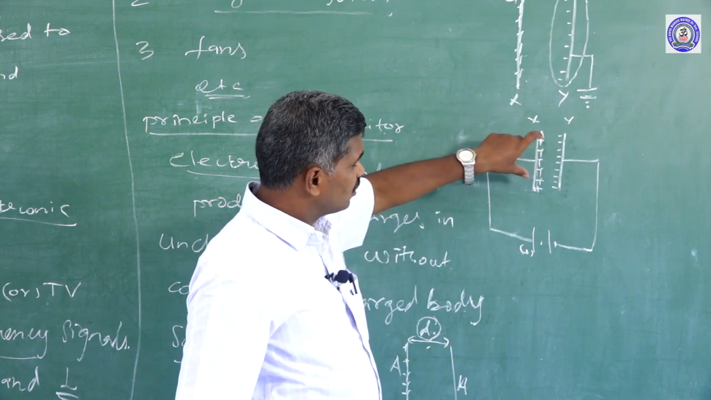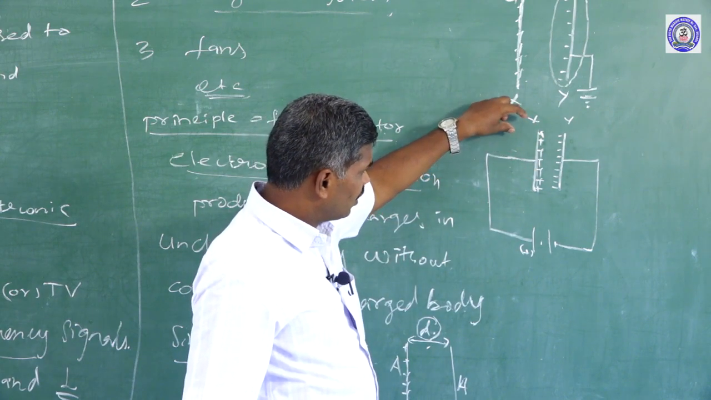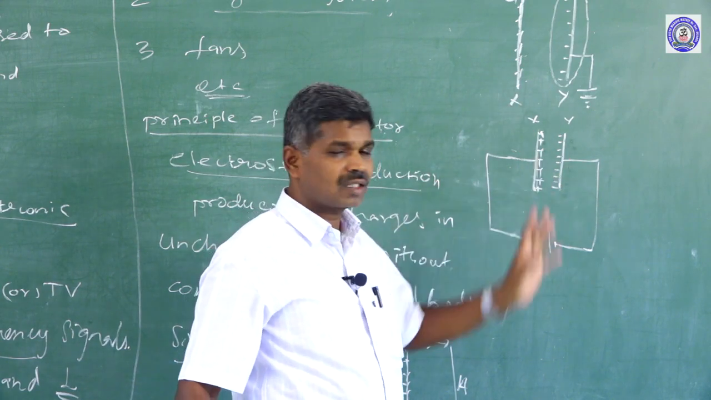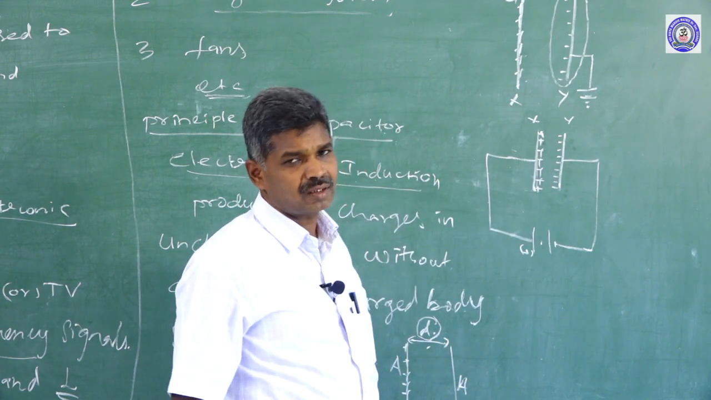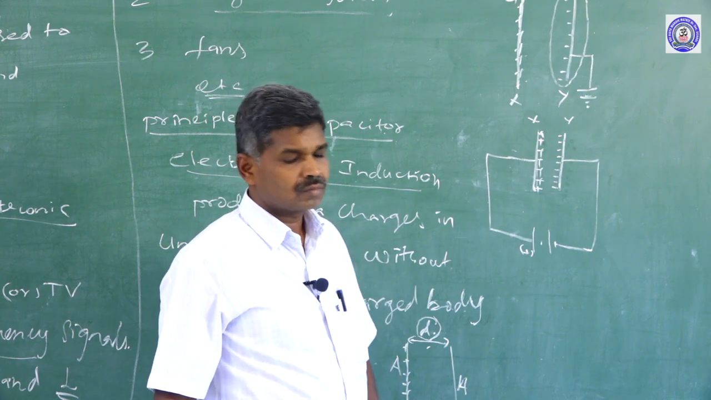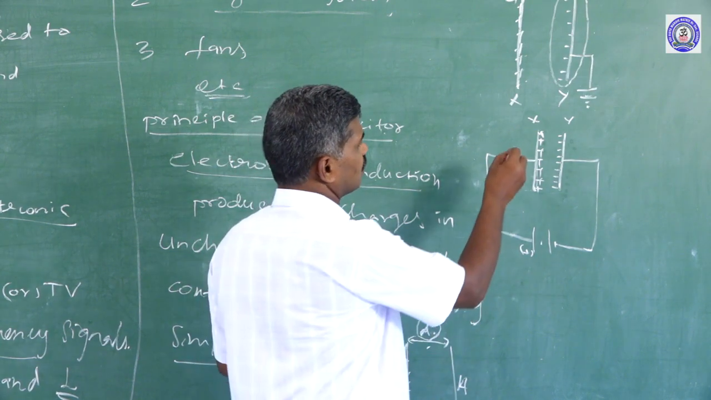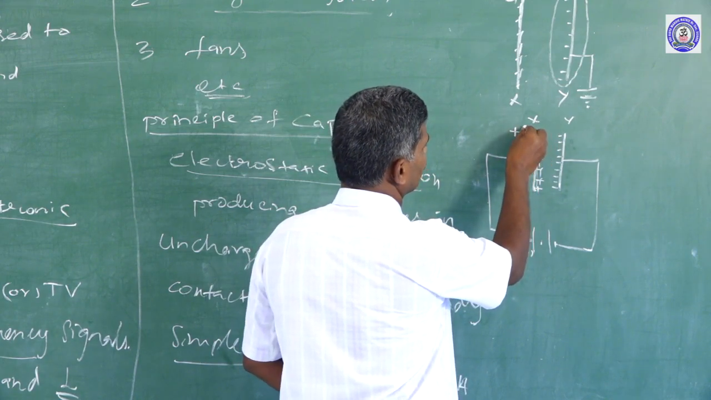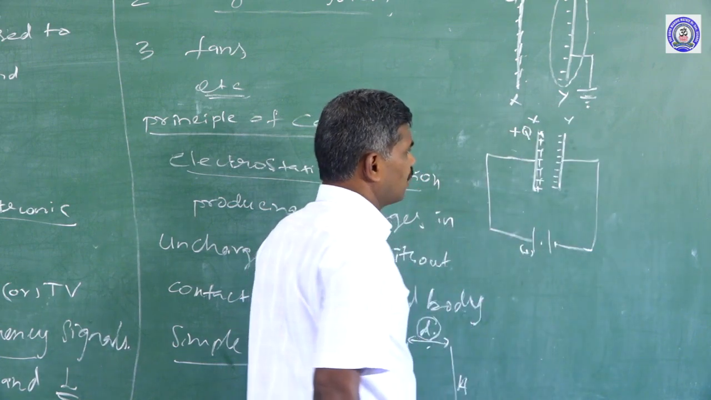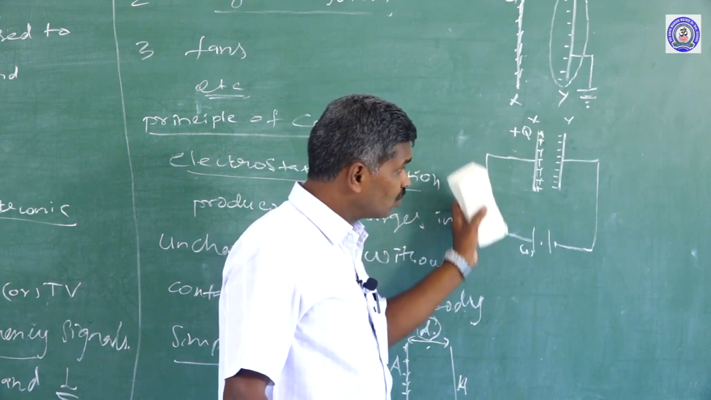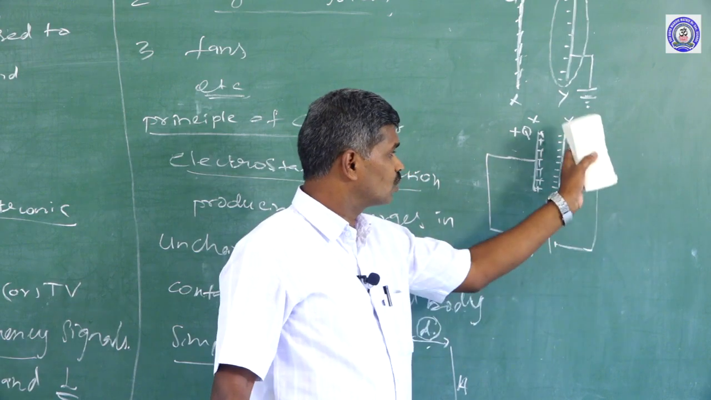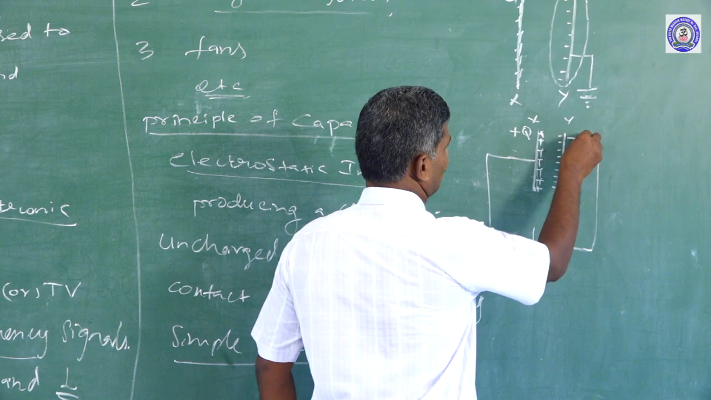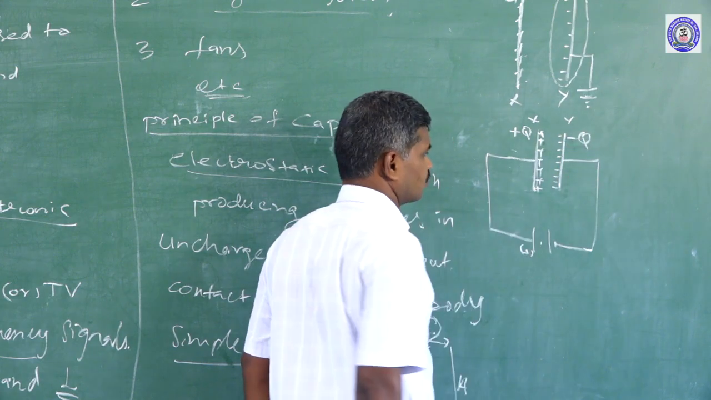Whatever quantity of electrons is removed from the X plate, the same amount of electrons is placed on the Y plate. That's why the X plate becomes positively charged, with a magnitude that can be represented as plus Q. The same amount of electrons is placed on the Y plate, so that plate's charge can be taken as minus Q.